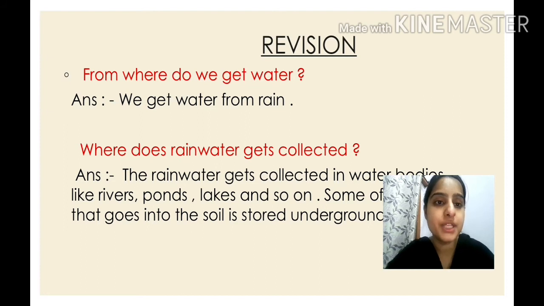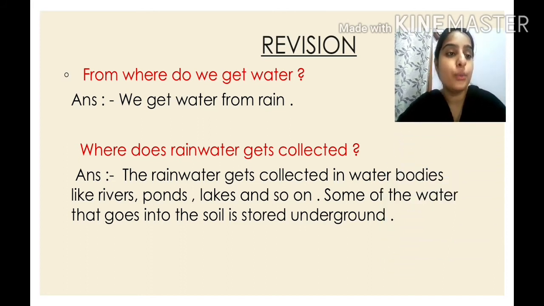Next, from where do we get water? Do you remember? We get water from rain. Now, where does this rainwater get collected? The second question, children. Do you remember where it gets collected? The rainwater gets collected in water bodies like rivers, ponds, lakes and so on. Clear? And some of the water that goes into the soil is stored underground. Now is it clear where the rainwater gets collected, children?